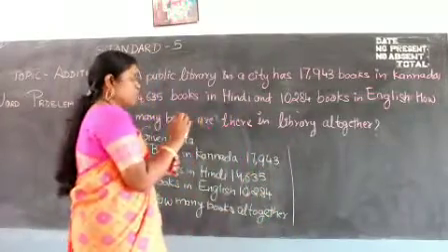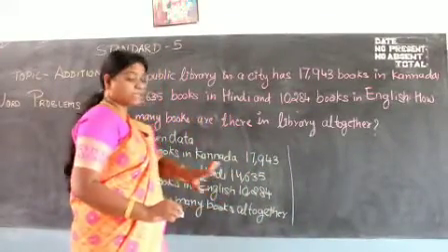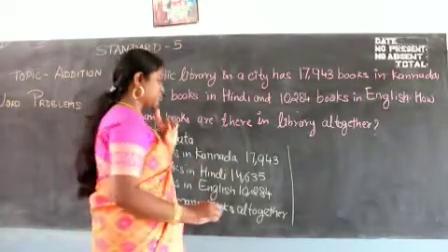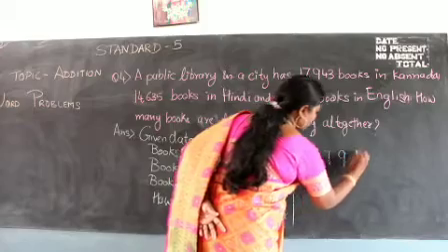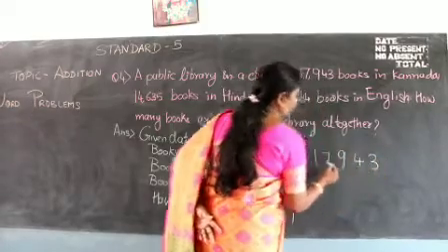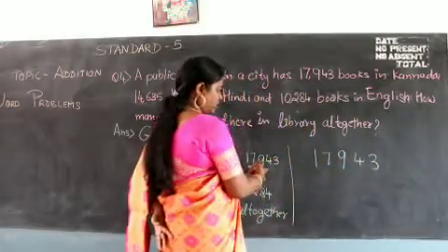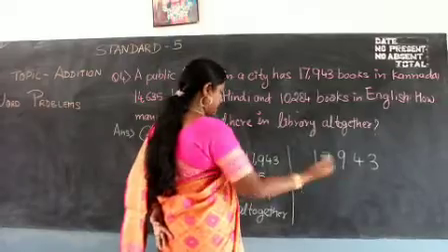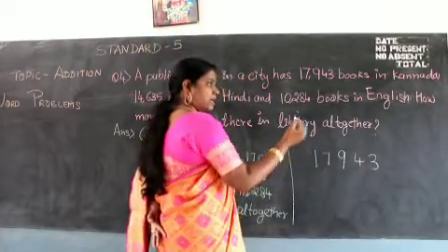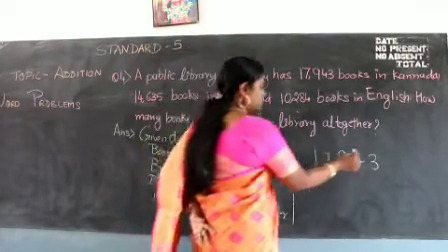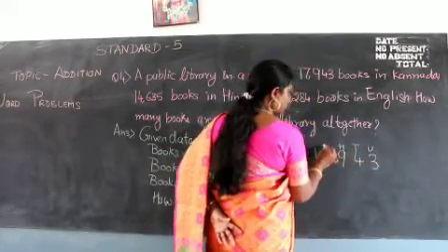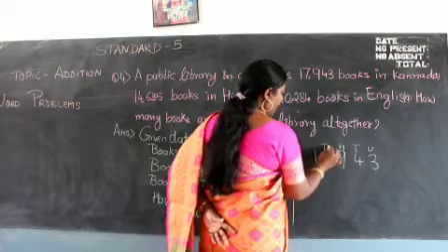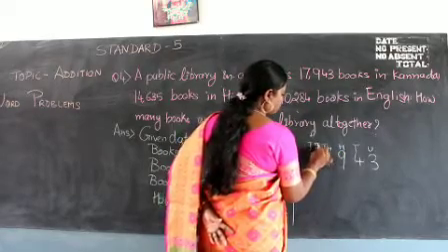Now what you do, you write these numbers one under the other according to their place value. So your first number is 17,943, that is 17,943. Now write the other number from that side because you have to make it just under this right number. So this is your units position, tens position, hundreds position, thousand position, and 10,000s position, right?